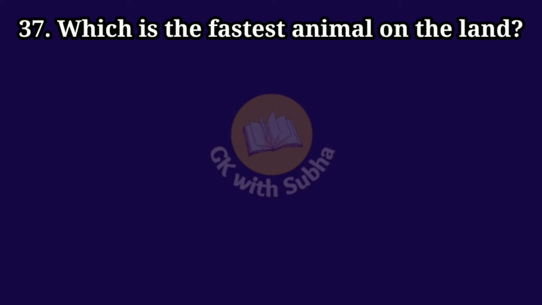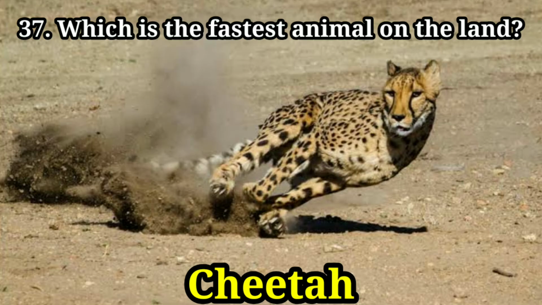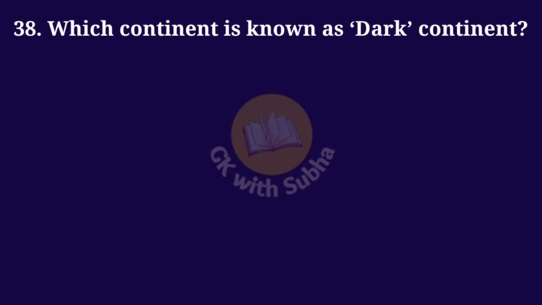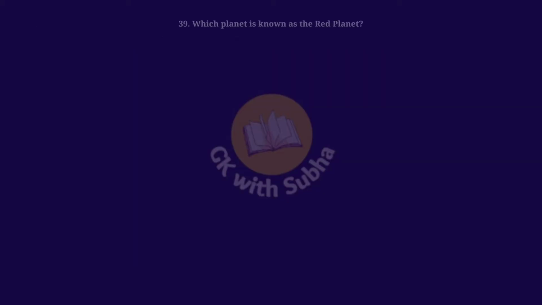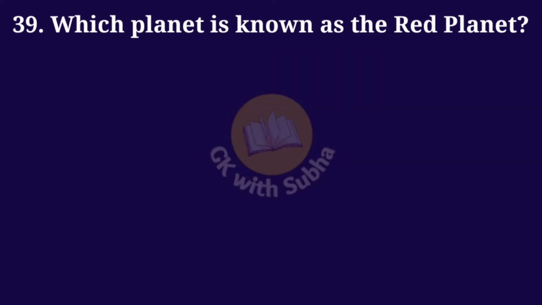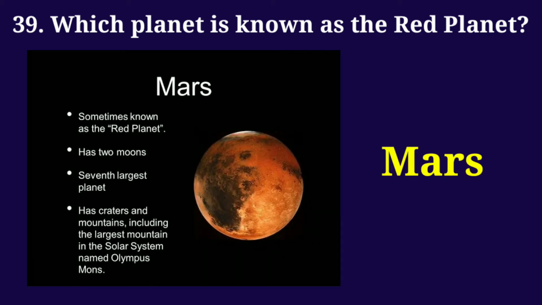Which is the fastest animal on the land? Answer: cheetah. Which continent is known as dark continent? Answer: Africa. Which planet is known as the red planet? Answer: Mars.